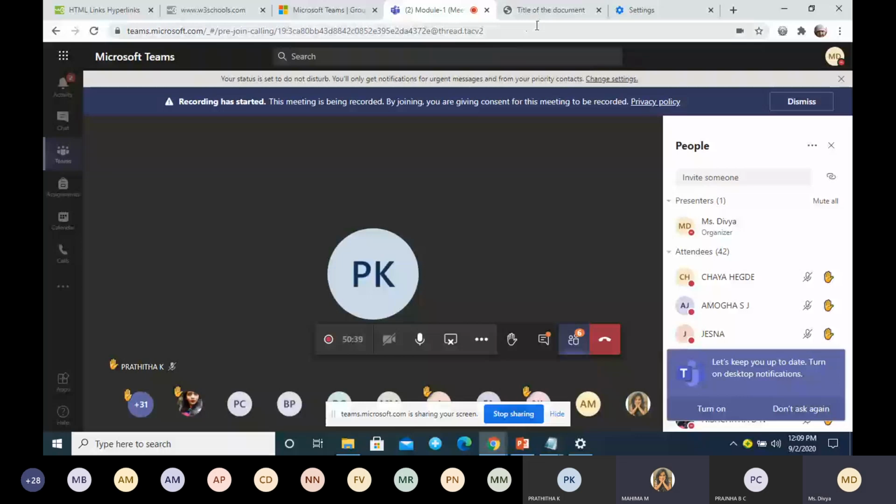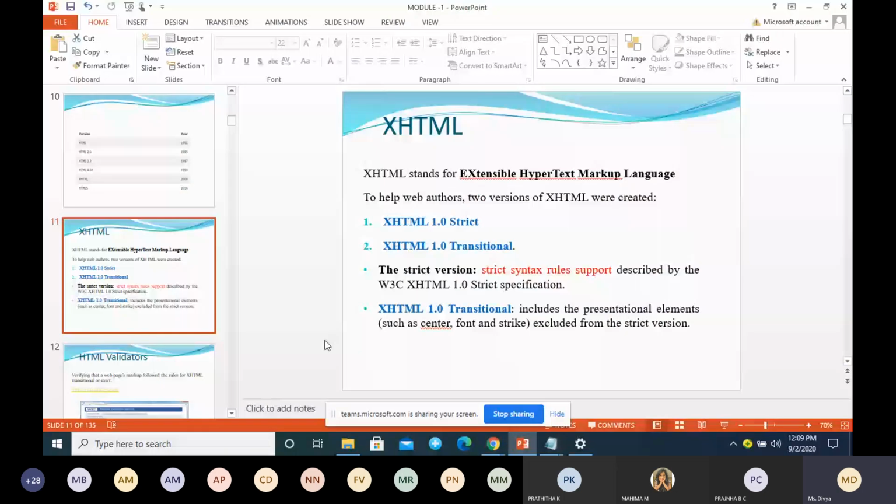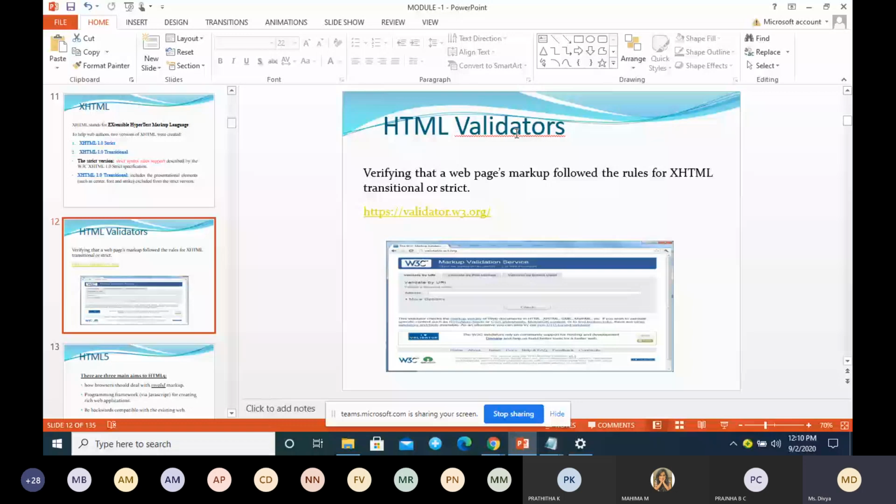Okay, fine. So next is the HTML validator. Whenever you are creating any document, now I have created just a simple HTML document. But when you go to industry, you have to check whether your HTML web application is following all the rules set by the W3 organization. For that, you will be using this link, validator.w3.org.